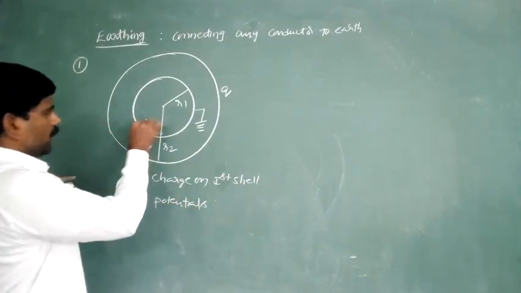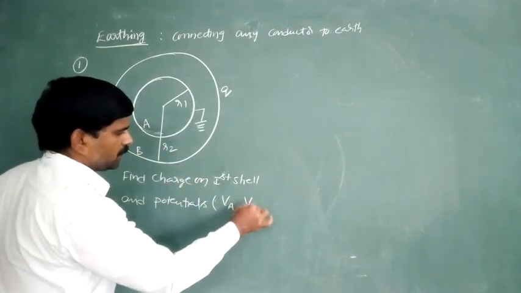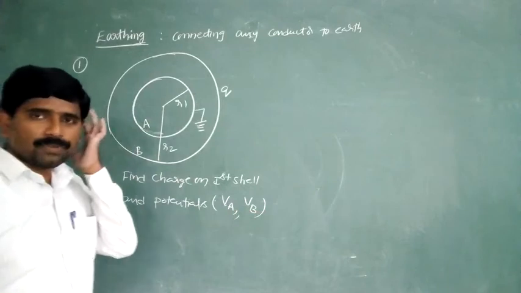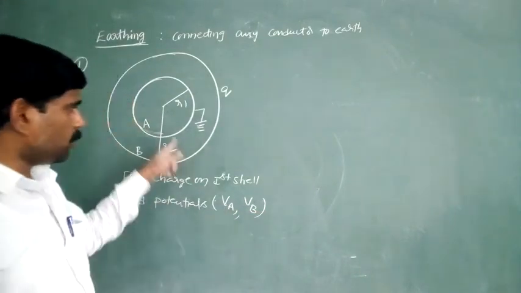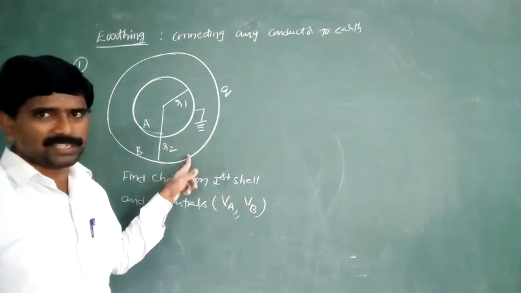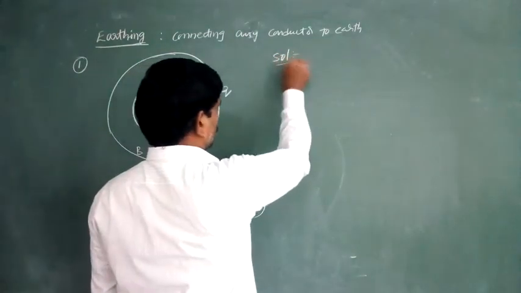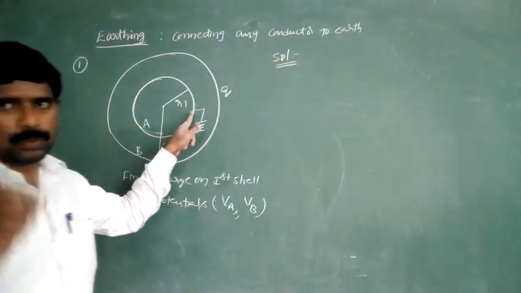That is the first one A and second one B. Find potentials VA, VB. Means VA is the potential on the surface of the first shell and VB is the potential on the surface of the second shell. We are solving that one. Try to observe first. Here potential is equal to 0.